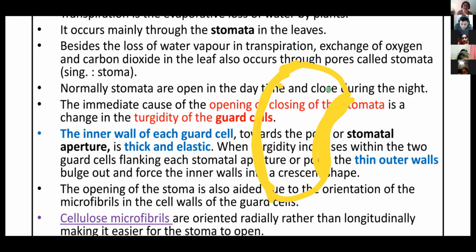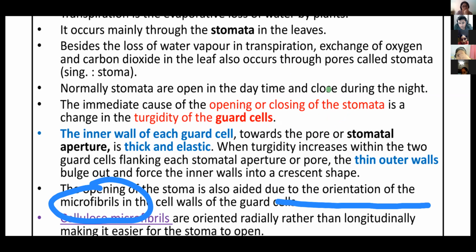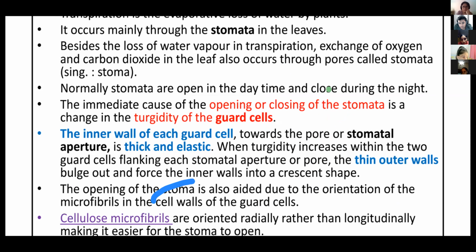So the outer wall bulges out, and that pulls the inner wall towards the periphery with the help of the cellulose microfibrils, and in this way the stomatal pore gets open. So the opening of stomata is also facilitated by the orientation of microfibrils, which are present in the cell wall of guard cells.